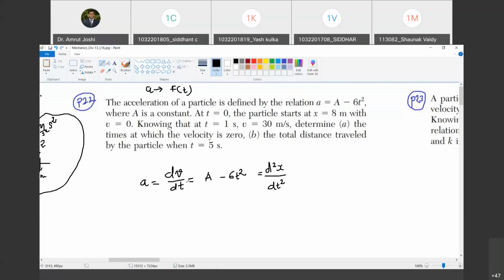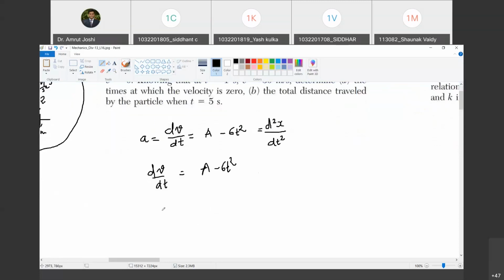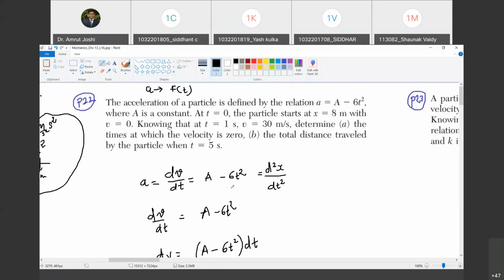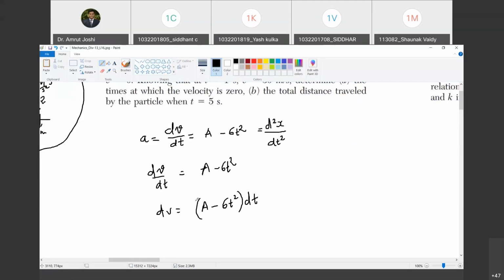I need to integrate this equation. Do you agree with me? I am going to use this now. dv by dt is equal to a minus 6t square. Happy? Yes. Can I write dv as a minus 6t square times dt? Yes. Can I integrate both the sides? If I integrate, I would get the expression for velocity. Do you agree with me? Yes, sir.